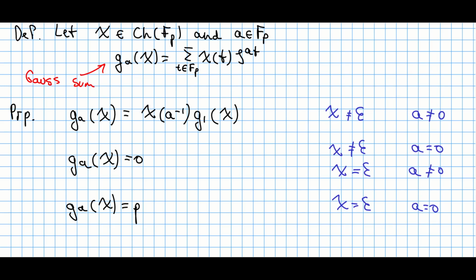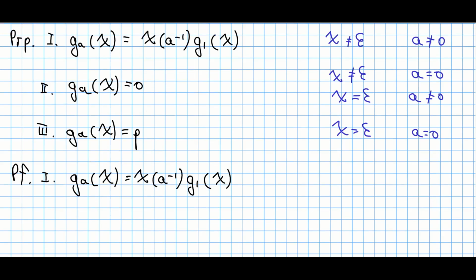Let's try to prove every single case. Each case will be labeled by those Roman numerals 1, 2, and 3 respectively. Here we want to prove this equation, provided that our character is non-trivial and a is non-zero as well.